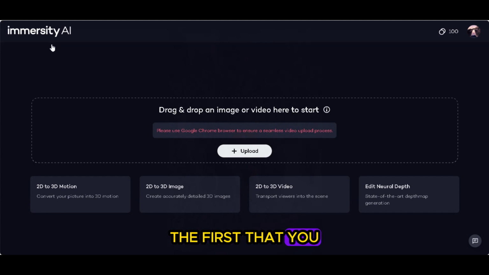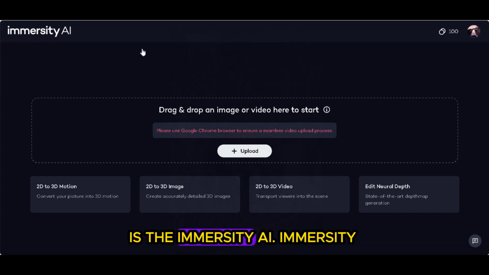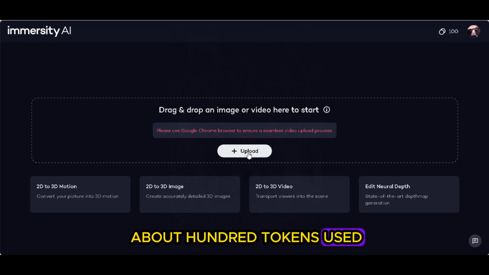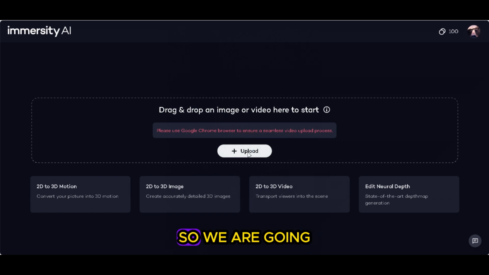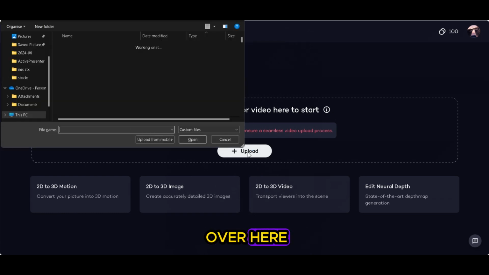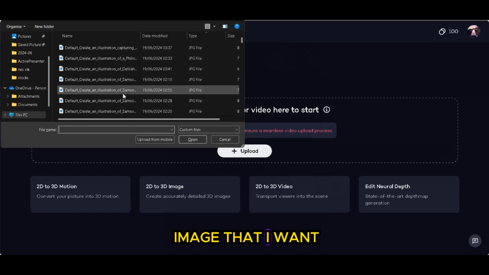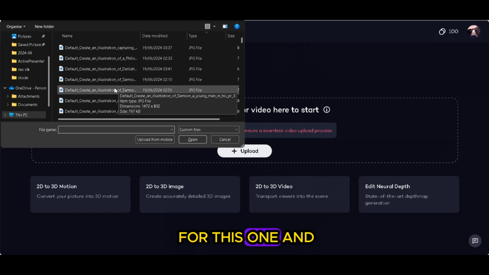But the first tool that you are going to use for the animation is Immersive AI. Immersive AI is a tool that is going to turn our image into motion, and this tool gives about 100 tokens or 100 credits to use for free. So we are going to upload our image over here. Click on upload, then I'll select the image that I want to use. For instance, I'm going for this one and I'll open it.